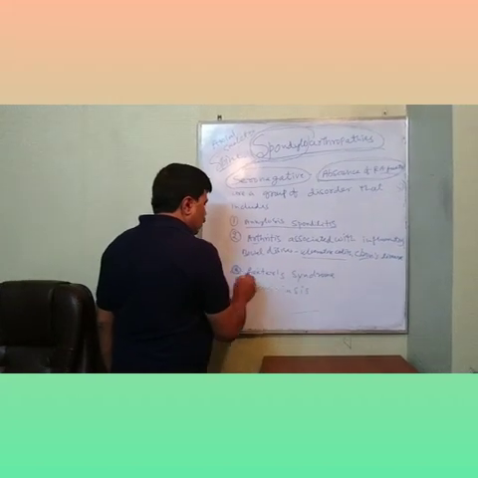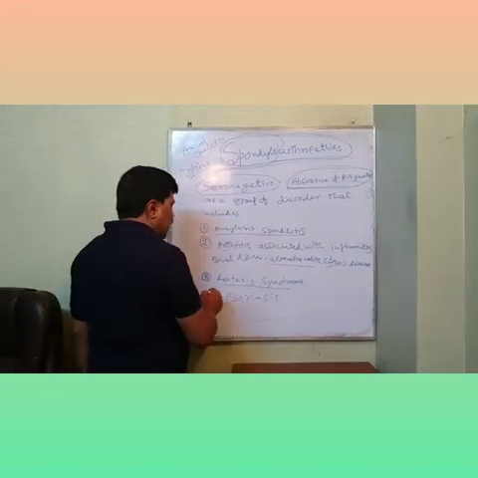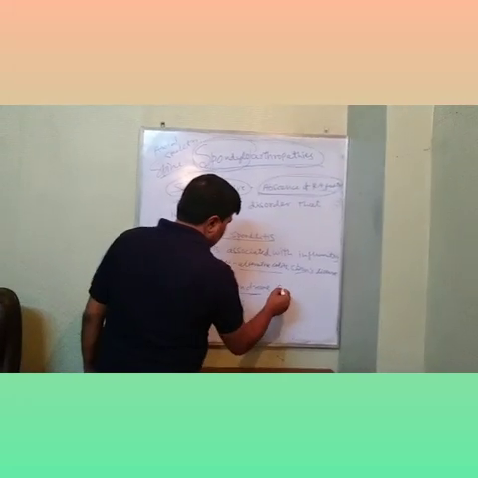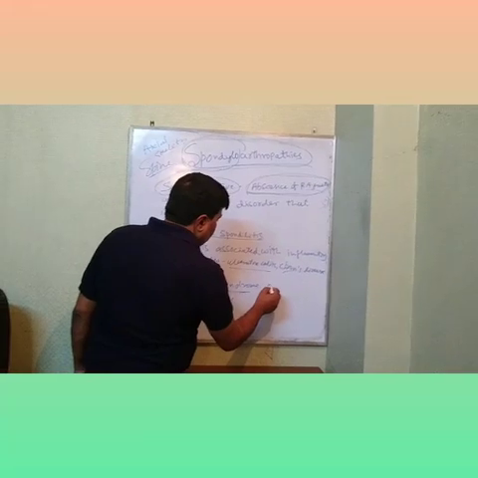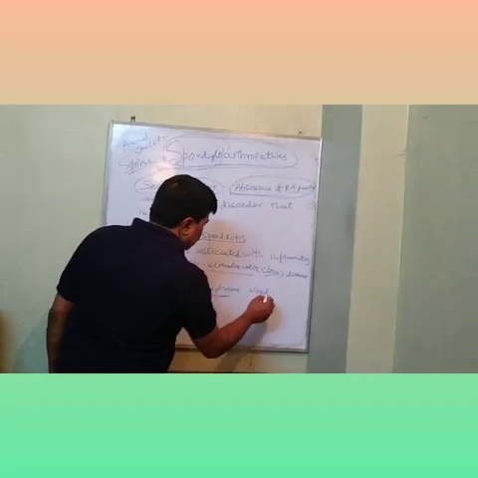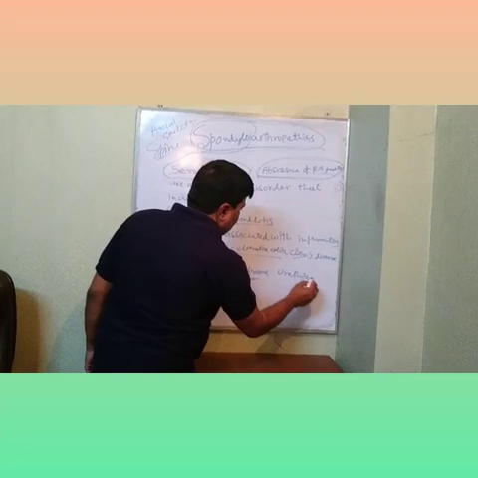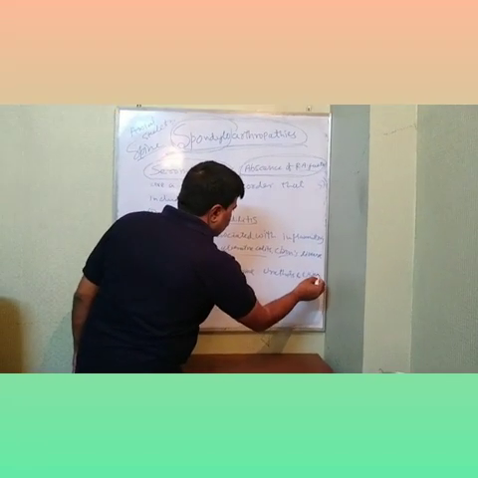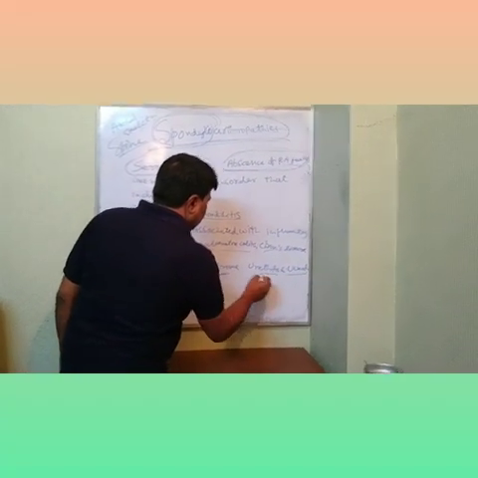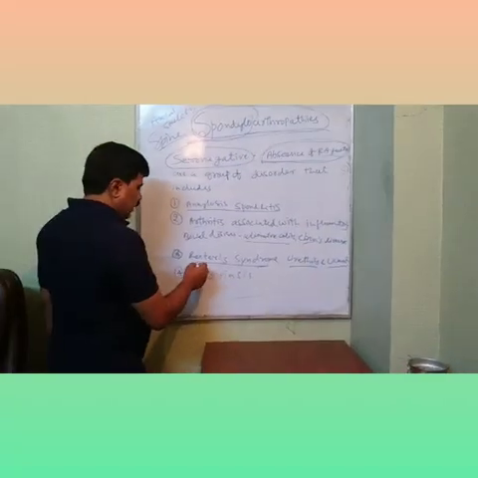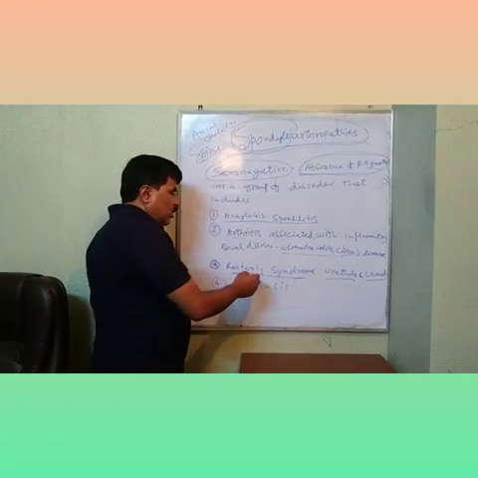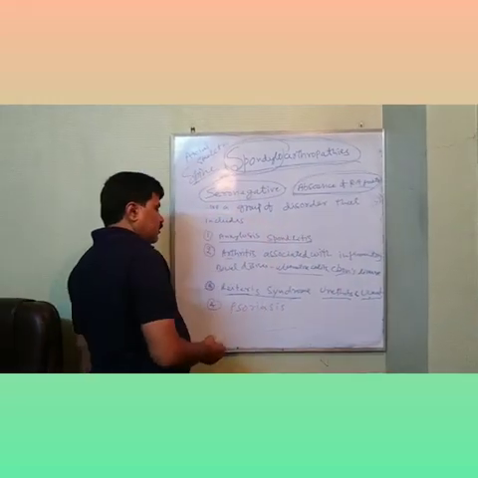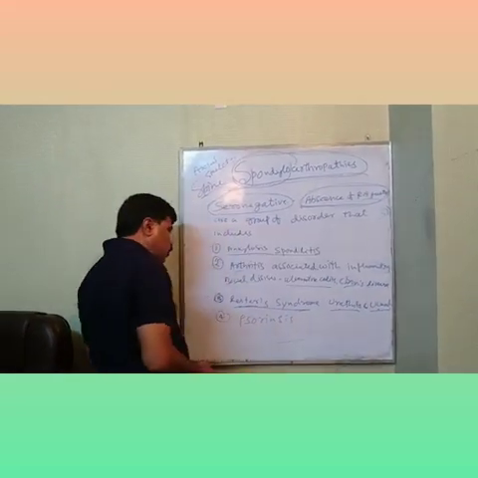The next one is Reiter's syndrome. Along with arthritis, there is urethritis and uveitis, conjunctivitis. Eye, kidney, and joints, all three are involved. This is called Reiter's syndrome.